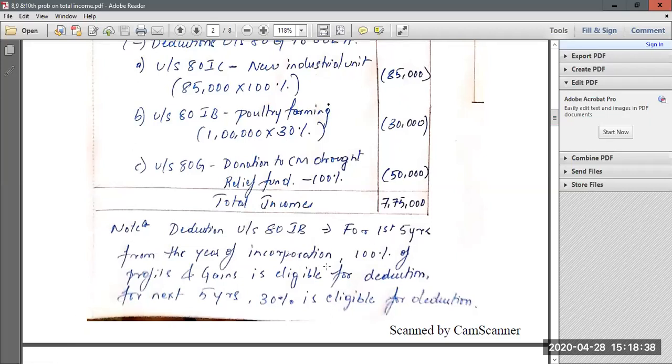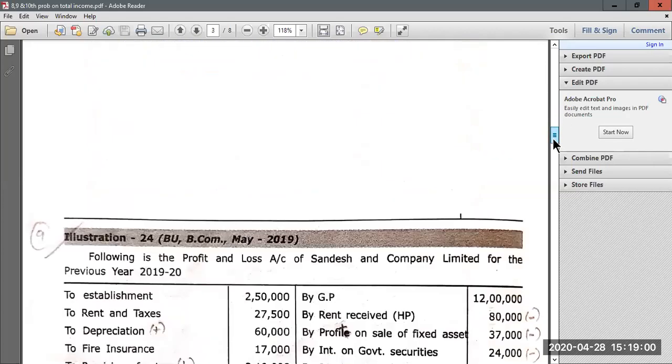Now I have given a small note for claiming deduction under 80 IB. For the first 5 years from the year of incorporation or establishment, 100% of the profit and gains is eligible for deduction. For the next 5 years, 30% of the profit and gains whatever they are earning is eligible for deduction under section 80 IB. So please write down this note after this problem.